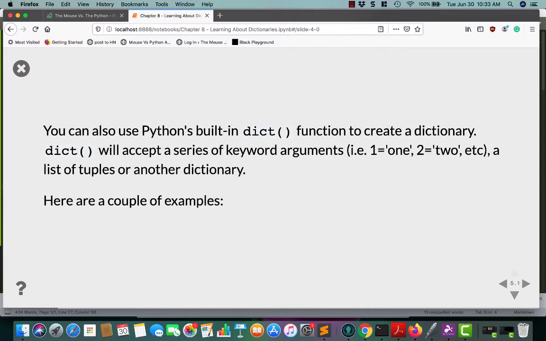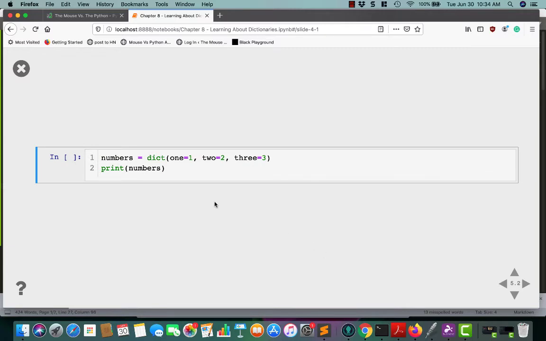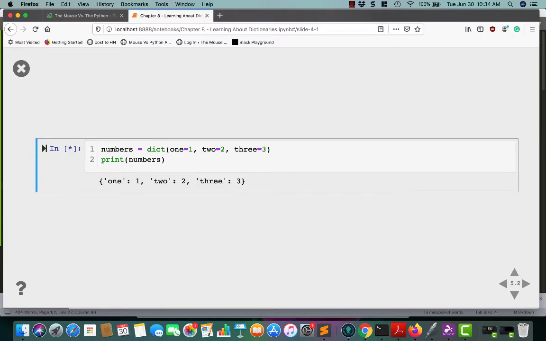You can also use Python's built-in dict() function to create a dictionary. Dict accepts a series of keyword arguments, like 1 equals 1, 2 equals 2, that sort of thing, or you can also pass in a list of tuples, or even another dictionary. Here are some examples. In this case, we're going to create a dictionary with this sort of thing. If we run this, it'll automatically convert these values into strings, 1, 1, 2, 2, 3, 3.